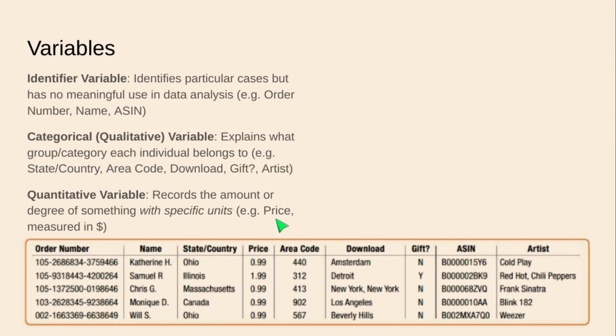For example, price. It looks like all of these were downloaded from or recorded from places in the U.S. The price is going to be in U.S. dollars. That is a meaningful unit, U.S. dollar, so that means price is a quantitative variable.